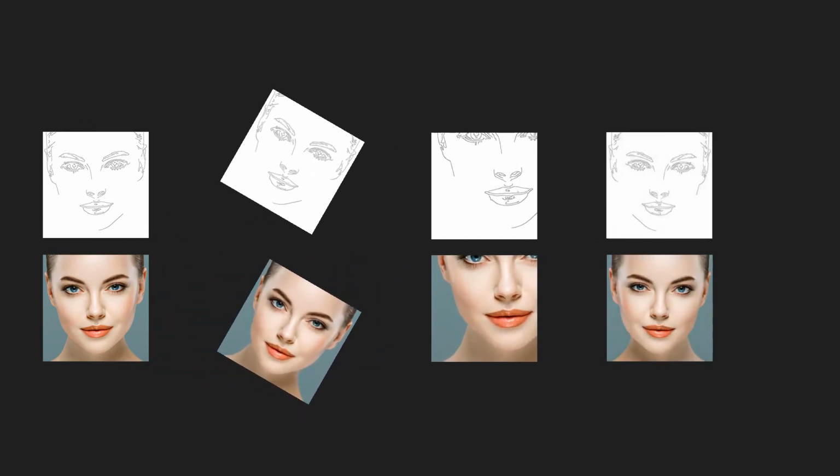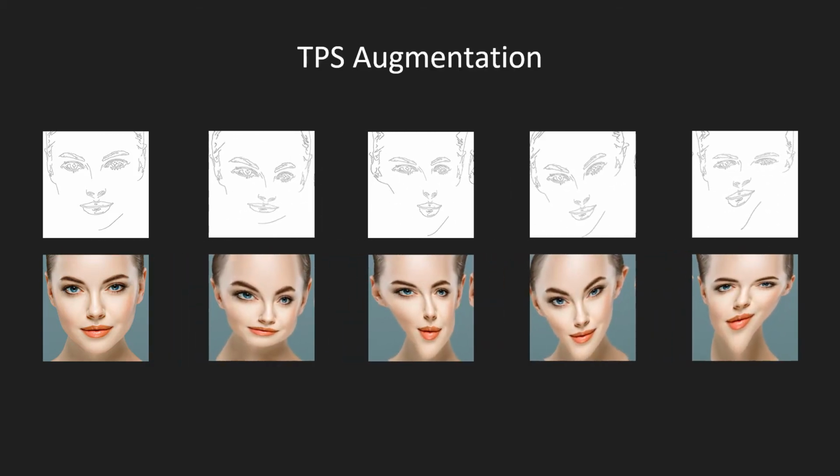We expand the dataset by performing the same random augmentation on the primitive and original images. One way of doing this is by performing random cropping and horizontal flipping. However, this simple augmentation does not result in sufficient variation. Instead, we propose to perform the augmentation using a random thin plate spline, in short TPS Augmentation. The TPS transformation is smooth but highly non-affine, which dramatically broadens the range of manipulations available in the expanded dataset.